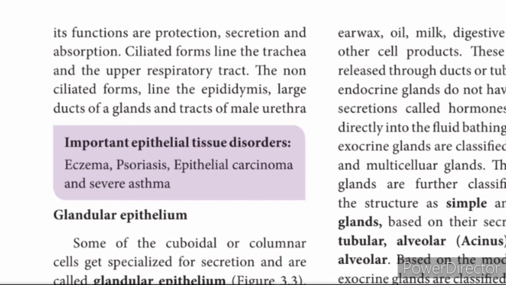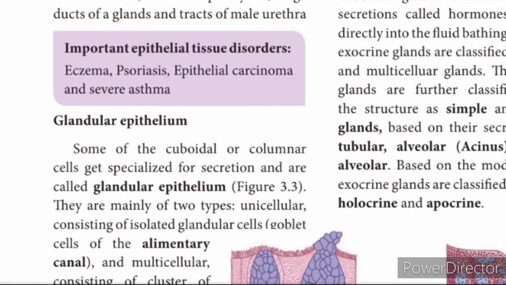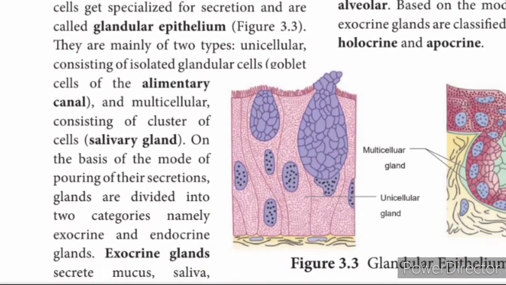The exocrine glands are classified as unicellular and multicellular glands. The multicellular glands are further classified based on the structure as simple and compound glands. Based on the secretory units, they are tubular, alveolar and tubulo-alveolar. Based on the mode of secretion, they are classified as merocrine, holocrine and apocrine.